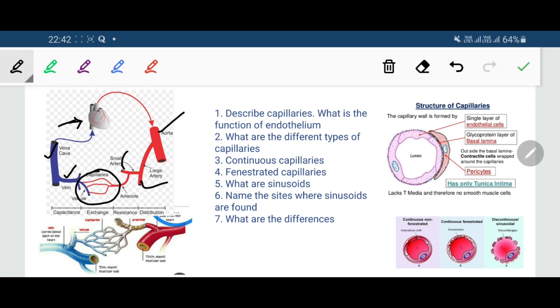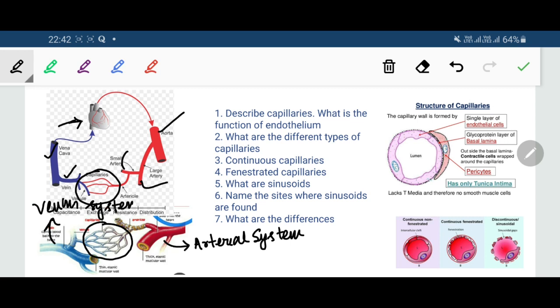So capillaries are actually present at the junction of the arterial system and venous system. At one end of the capillary is the arterial system, and at the other end of the capillary is the venous system.